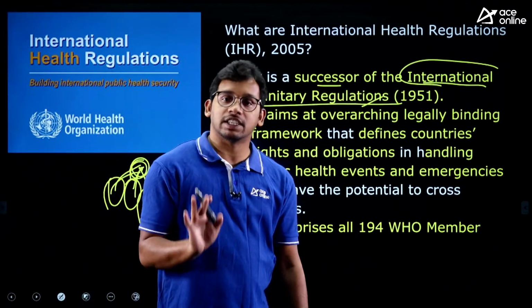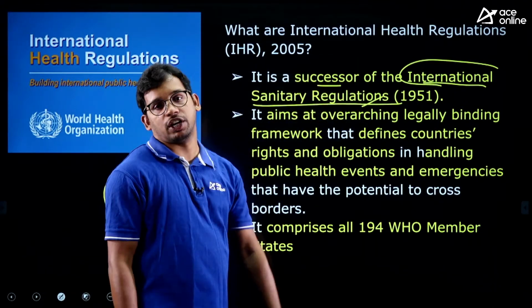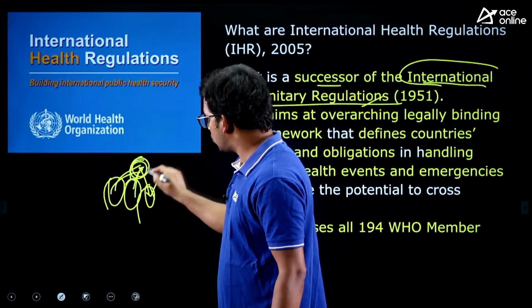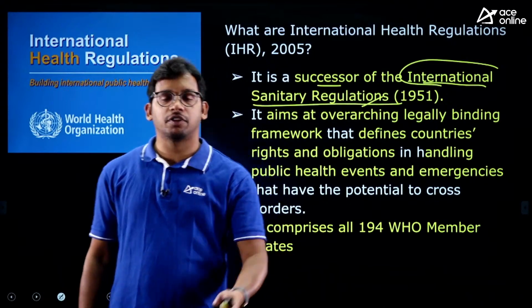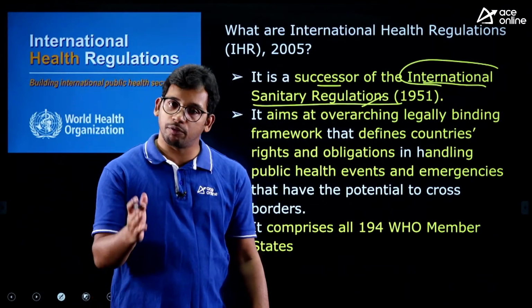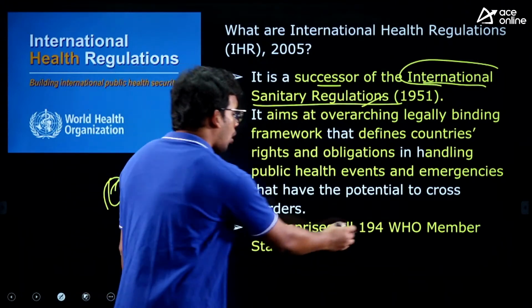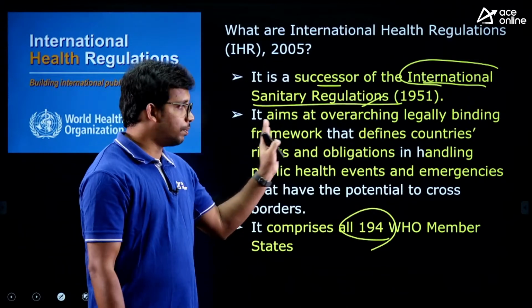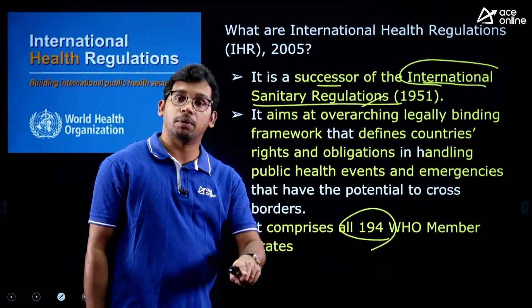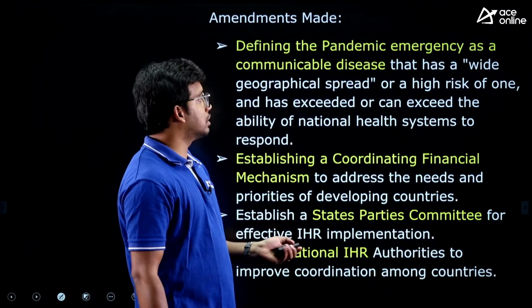So to contain such events, there are the International Health Regulations, which mandate every country, including China, the origin country especially, to mitigate the transfer or spread of disease from one country to another. That's why they launched this, and all the countries of the World Health Organization are part of these health regulations. So it is a legal obligation, mandatory for countries to take measures under these regulations.